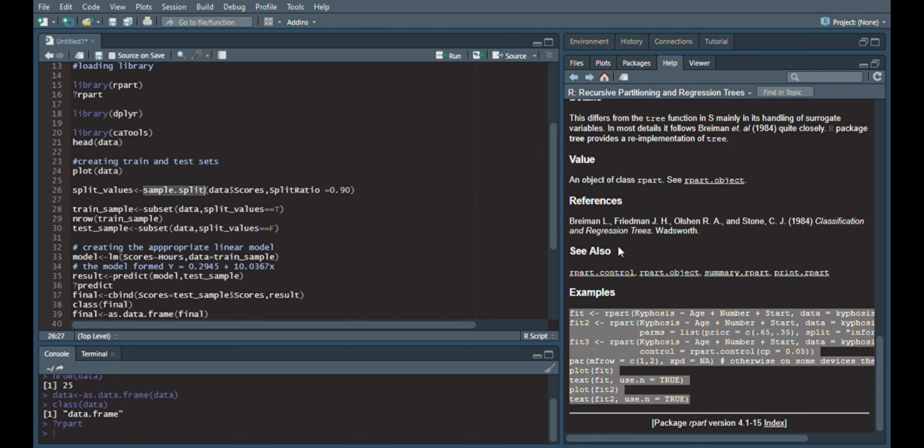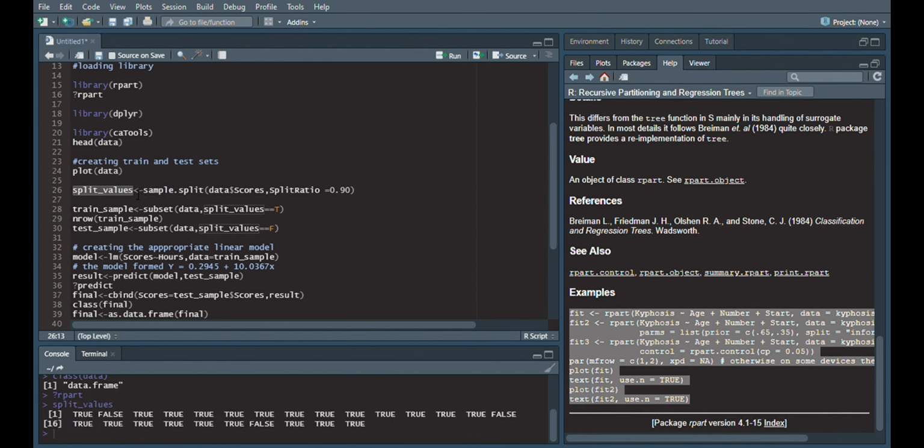So I have used the sample.split function to split my data into train and test sets. The simple thing that this function does is that it tags a true or false tag to each of the values, which splits the data. For example, if I run split.values, which gives me true, false, true, false, true, true, it means the first value has a label true, the second has a false, and so on. So it has split my data in the ratio of 0.90, which means 90% of the values have a true tag and 10% of the values have a false tag. Remember this function, it is sample.split.